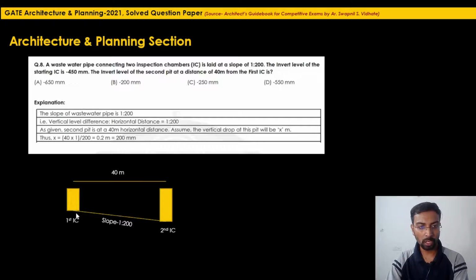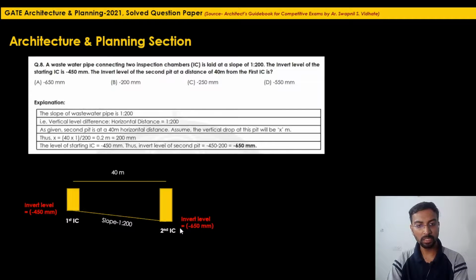So you have to again add the 200 mm from here, and this will be the invert level. So what you have to do, the level of starting IC is -450, and right now you have found out the drop at a 40-meter horizontal distance will be 200 mm. So -450 and plus 200, that means again 200 at the bottom. So invert level will be -650. So option A is the suitable option, correct suitable option for this question.